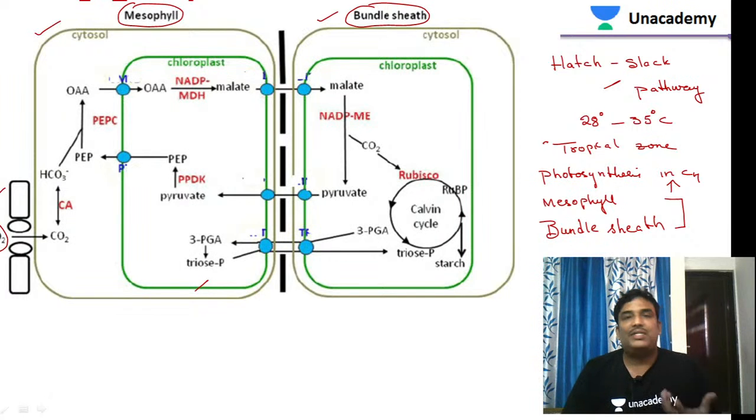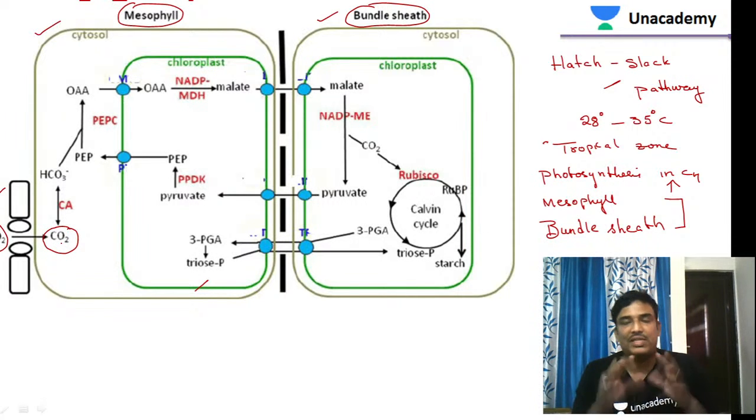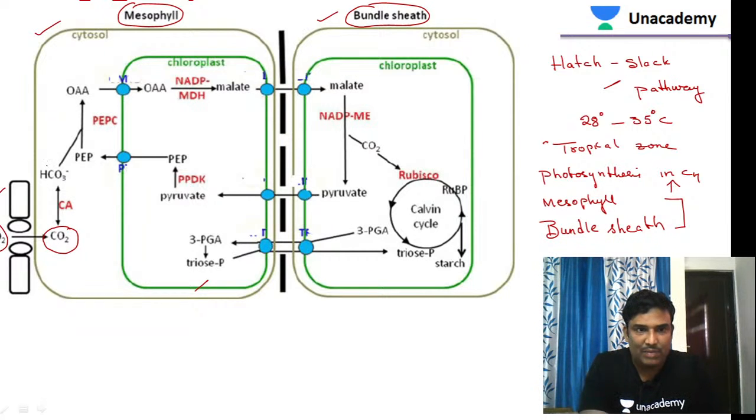Now what happens here? Carbon dioxide present in the atmosphere enters the mesophyll cell. You can see here that carbon dioxide has entered the mesophyll cell. Carbon dioxide is present in gaseous form, and it gets converted into the bicarbonate form, that is HCO3.